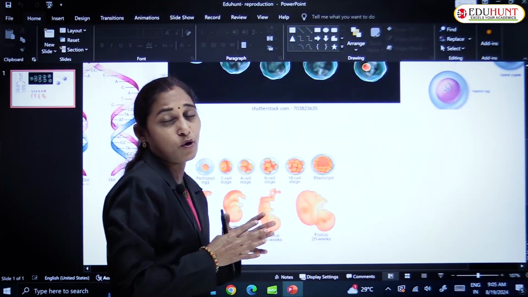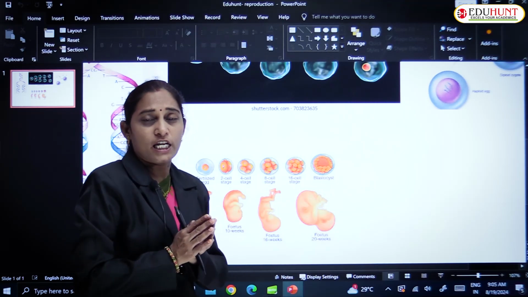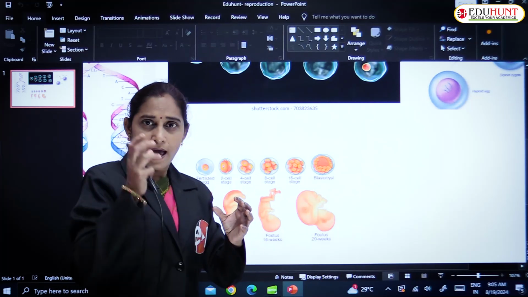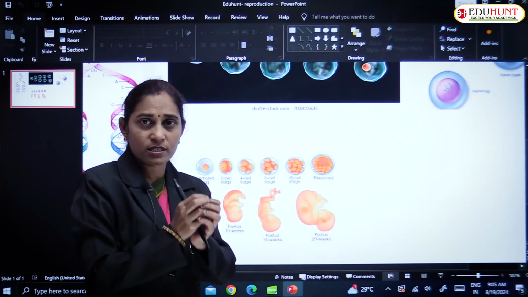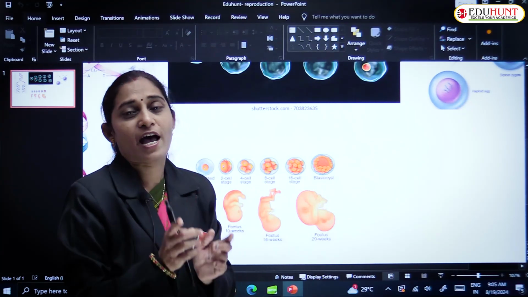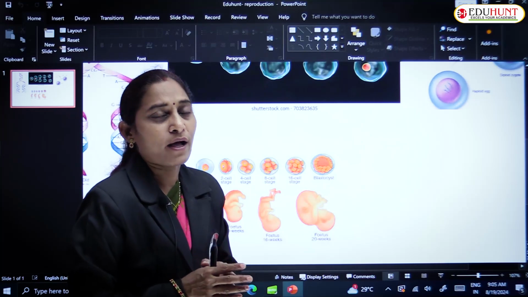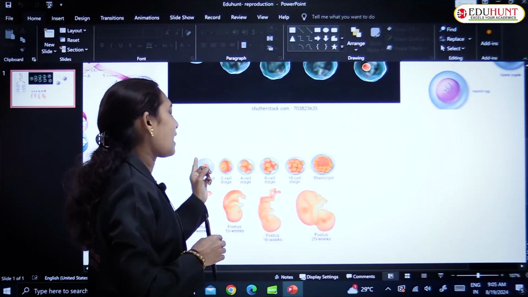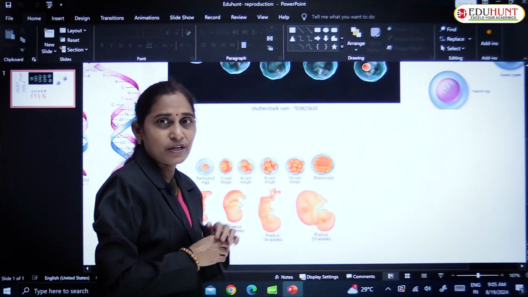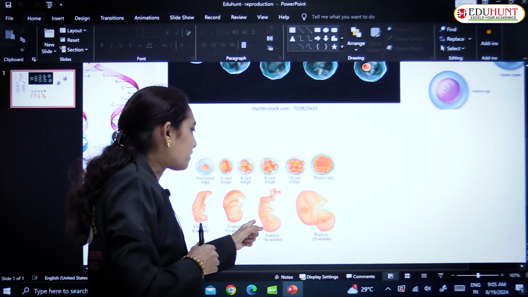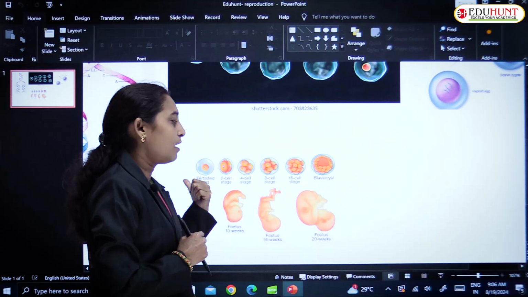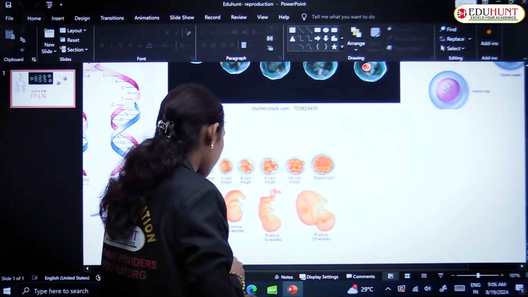The process of fusion of male and female gametes is known as fertilization, and the product of fertilization is the zygote. It is a diploid one. Now this zygote undergoes division. After division, it produces an embryo. The embryo will develop into a fetus. These are the developmental changes that take place while producing a fetus.